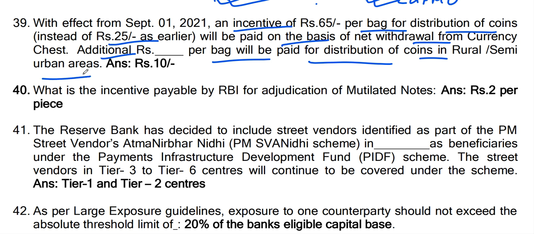Earlier the incentive was 25. Now it has been enhanced to 65. Additional rupees 10 per bag will be paid in rural and semi-urban areas. So 10 per bag. Next question.